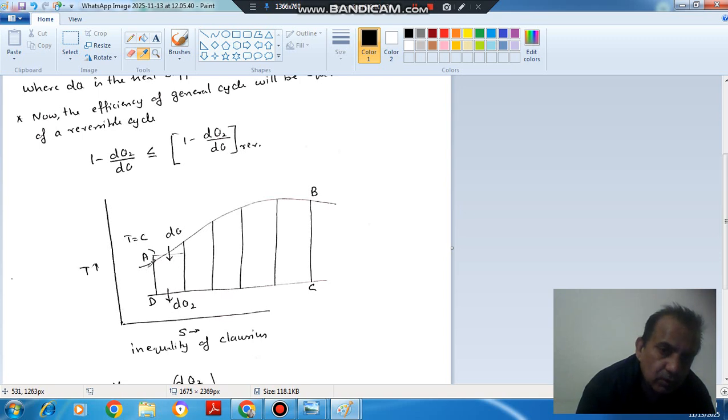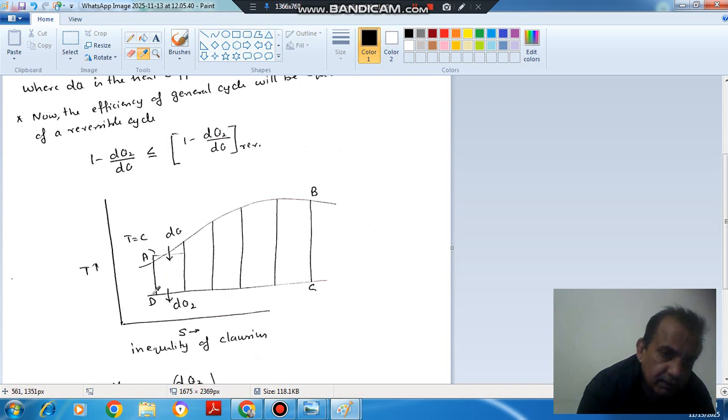So now this whole cycle is divided into a number of elementary cycles. This cycle, this cycle, this cycle, this cycle. So if we consider one of the elementary cycles, then here this process is replaced by two adiabatic processes and one isothermal process. That we have studied, that any process can be replaced by two reversible adiabatic processes and one isothermal process. And in this, the heat transfer is dQ, and so temperature is constant.